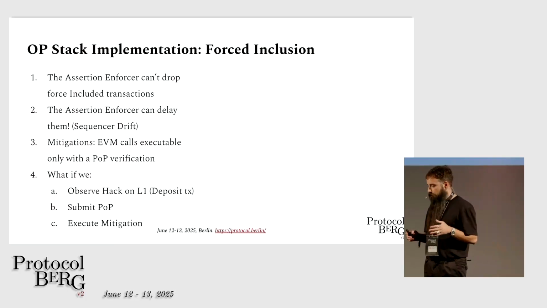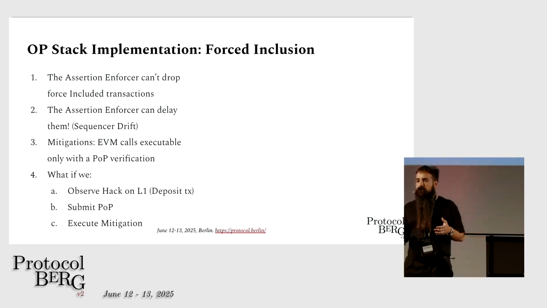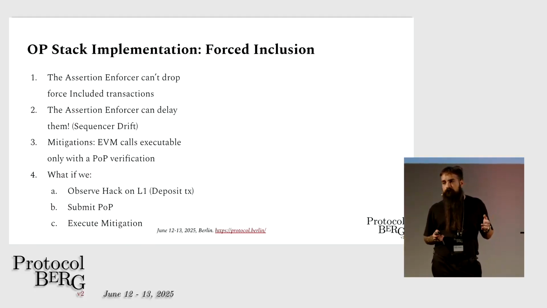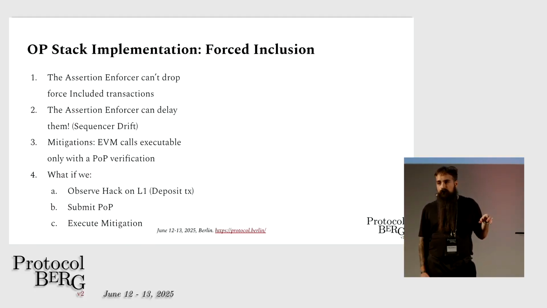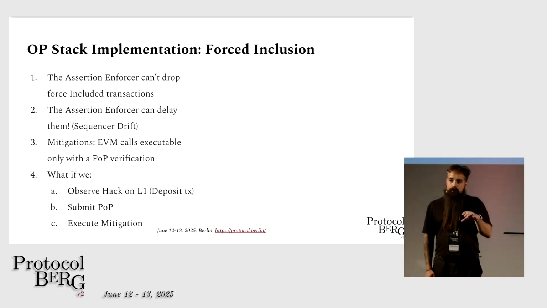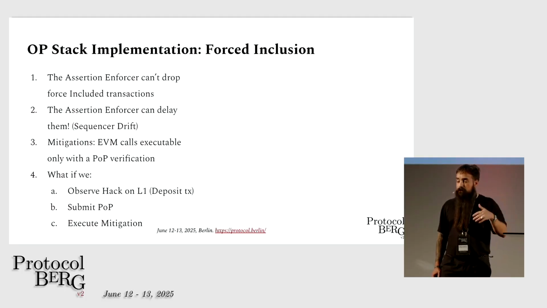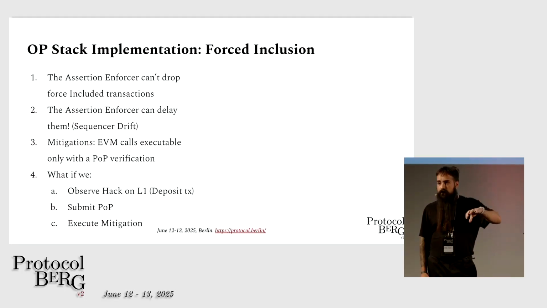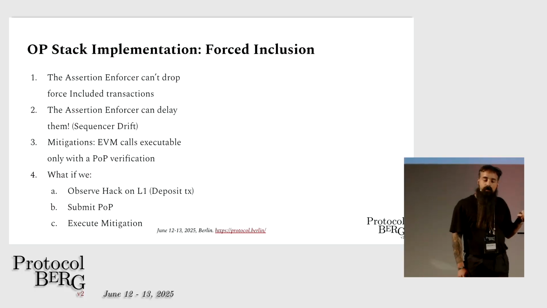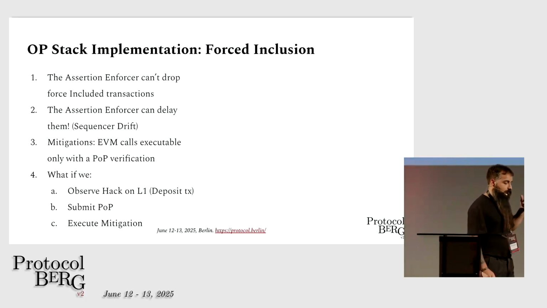So what we do is something very simple. We say, okay, if a hack goes through a deposit transaction, the sequencer will delay that. And in that time that we have, anyone can prove on chain that the assertion is about to be invalidated by a forced included transaction. And then they can execute a mitigation, right, which is some pre-configured EVM call that the protocol has defined.